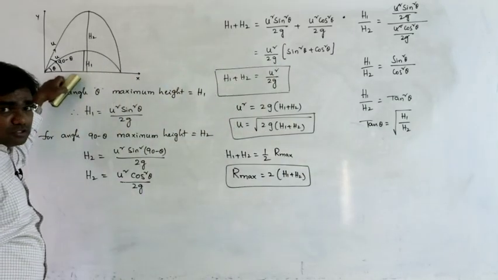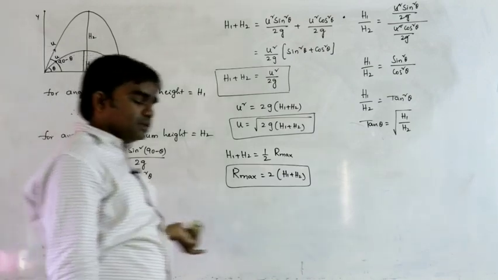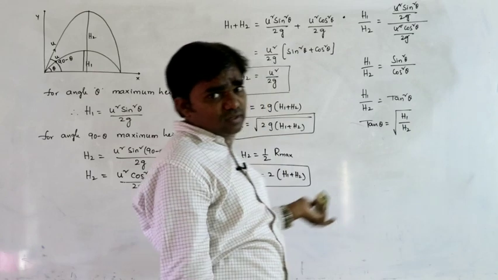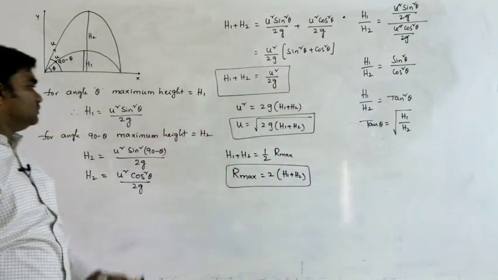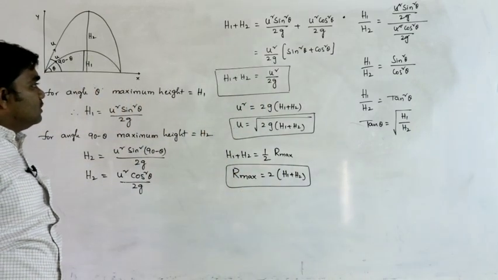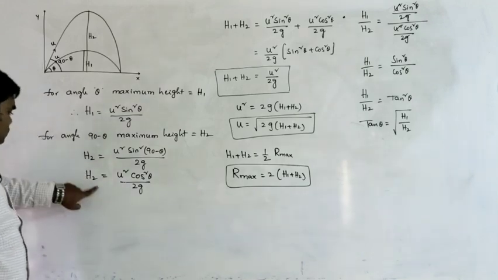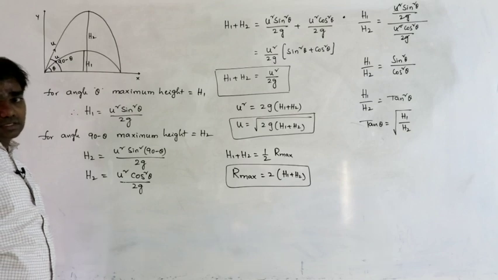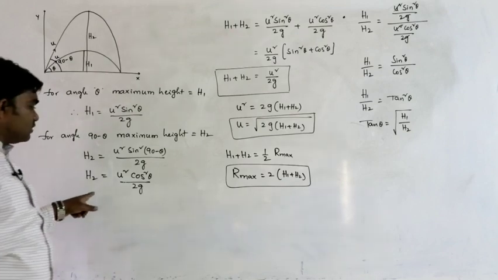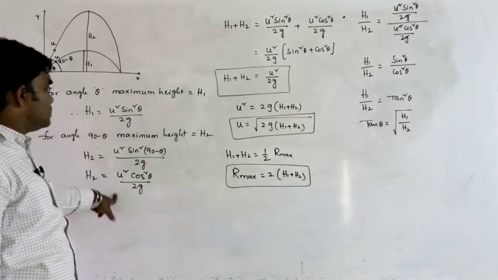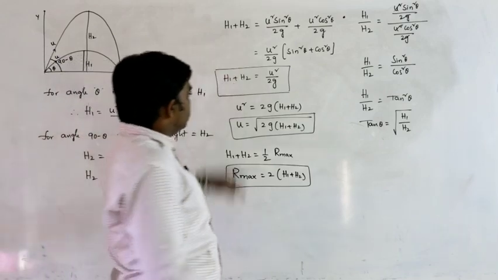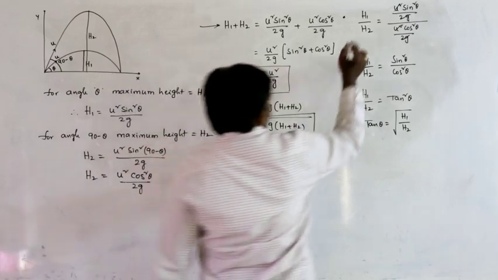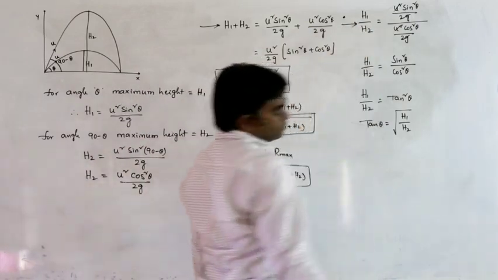If you know one angle of projection, then we can find the other. One is theta, another one is 90 minus theta. So h1 and h2 are the maximum heights reached by the bodies in case of complementary angles. Next, first I am doing h1 plus h2, then h1 divided by h2.